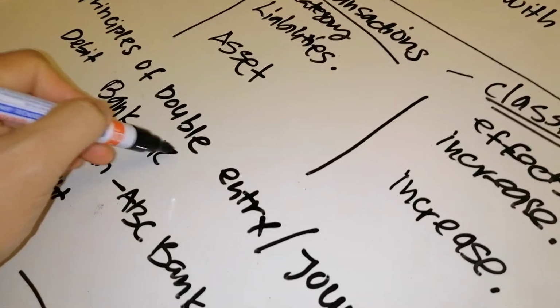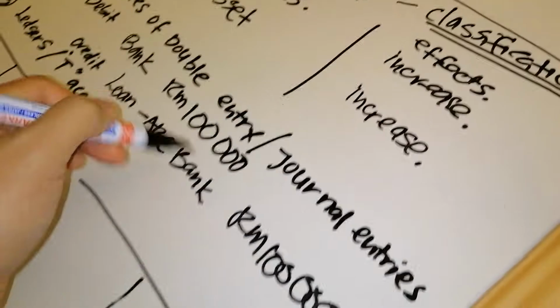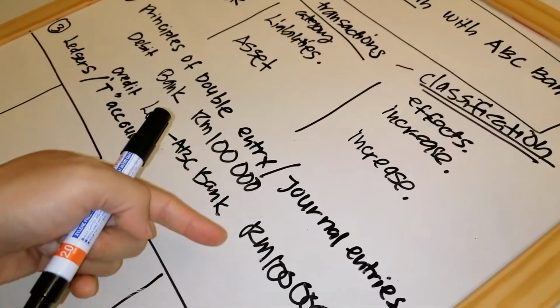And the figure here is 100,000. That's what it must be. Same, so the figure must be equal. But we have debit equal to credit.